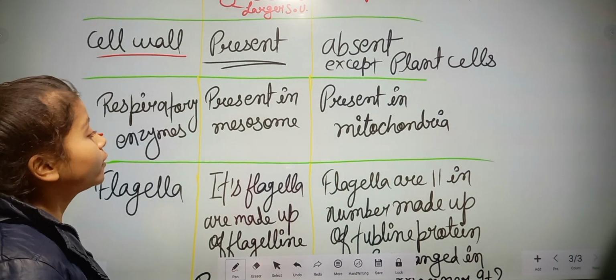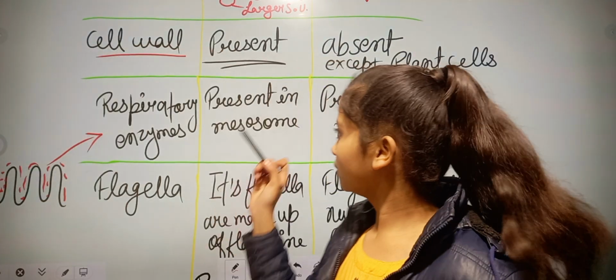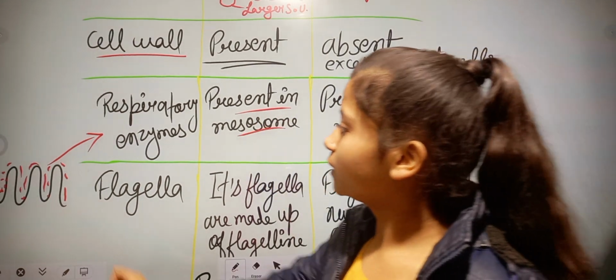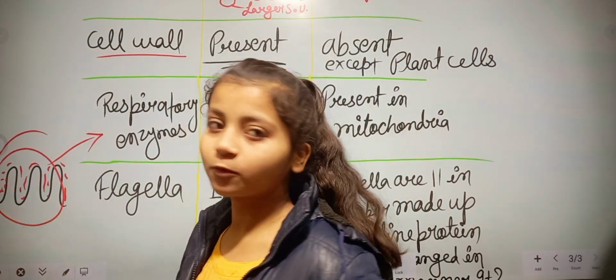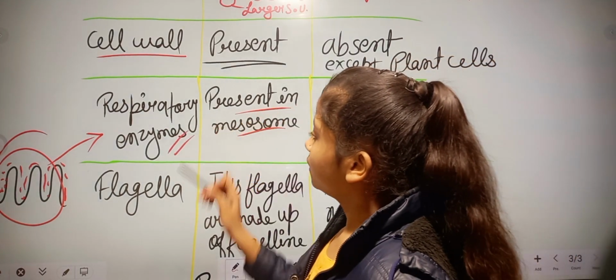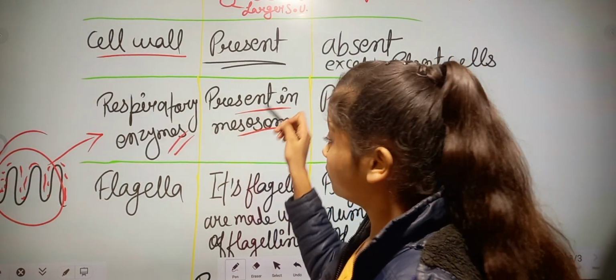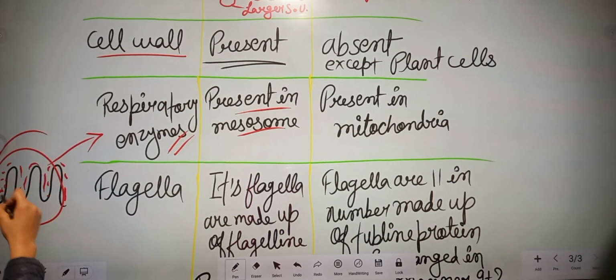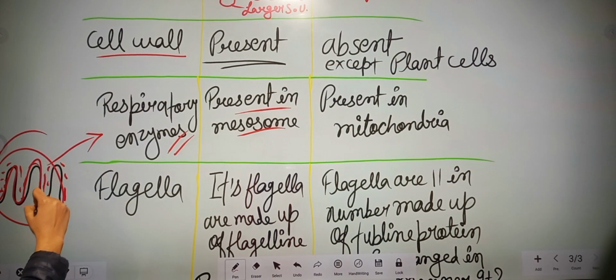In prokaryotic cells they are present on the mesosome. The finger-like projection is called the mesosome, and the respiratory enzymes are present on it like this.